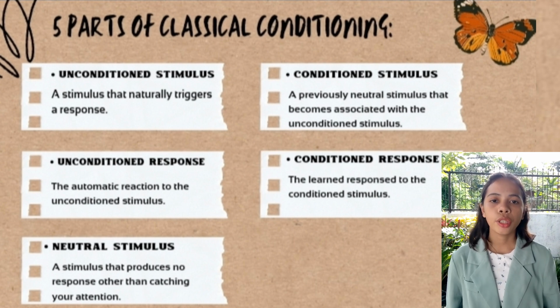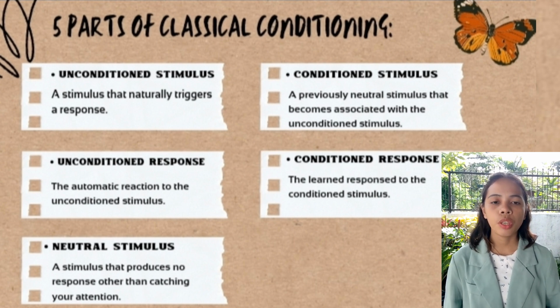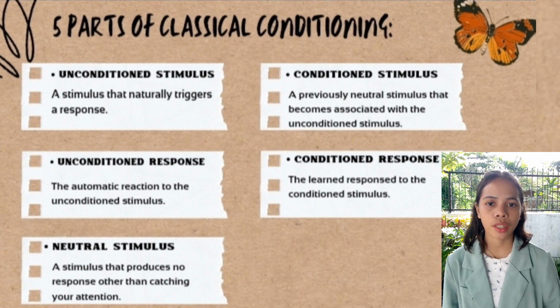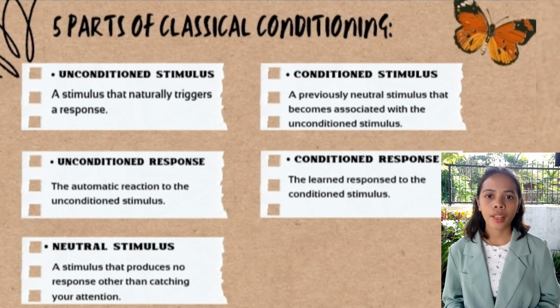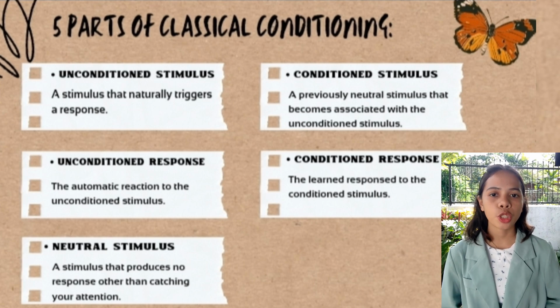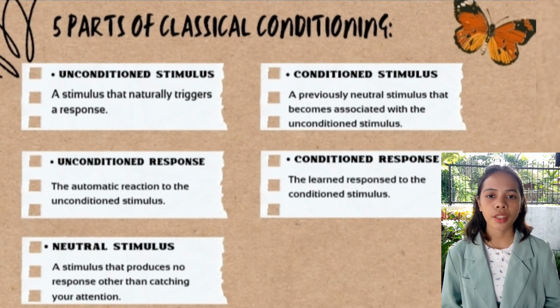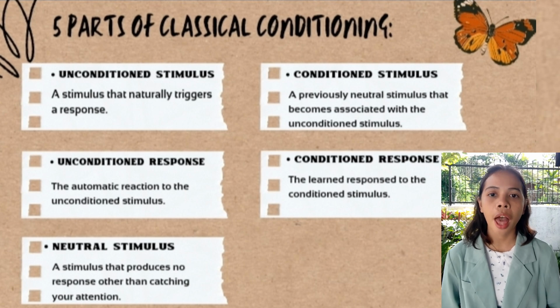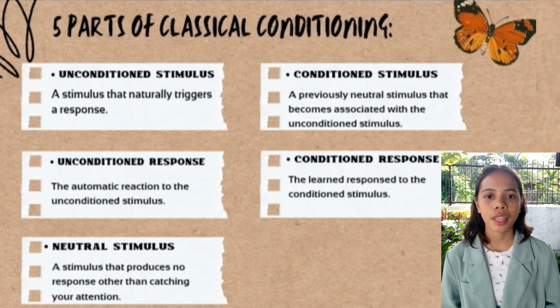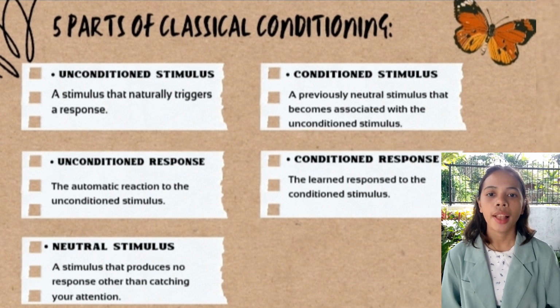Next, the neutral stimulus is a stimulus that produces no response other than catching your attention. For example, the sound of a specific classroom door opening. The sound doesn't initially elicit a specific response from the students, but it could become associated with something else, like a particular teacher or subject, and then trigger a reaction like excitement or anxiety.